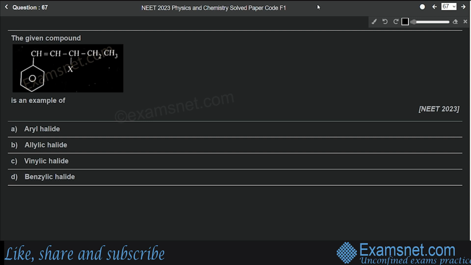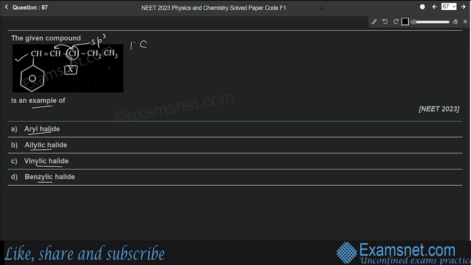Question number 67 is from the chapter Haloalkanes and Haloarenes, and the question is: the given compound is an example of. Options are aryl halide, allylic halide, vinylic halide and benzylic halide. Okay, so here if we look at this compound, we can see that this halide ion is attached to an sp3 hybridized carbon which comes next to a double bond, right? It comes next to a carbon-carbon double bond. So this carbon is known as allylic carbon. Okay, did you get it?